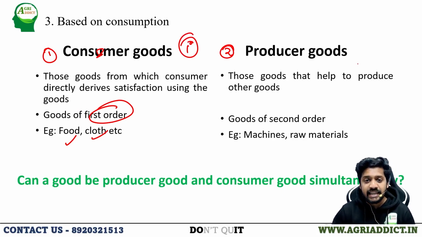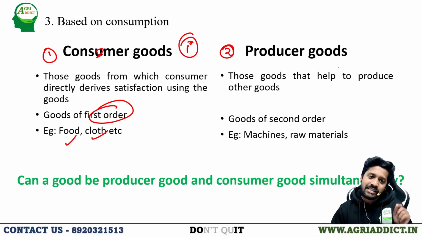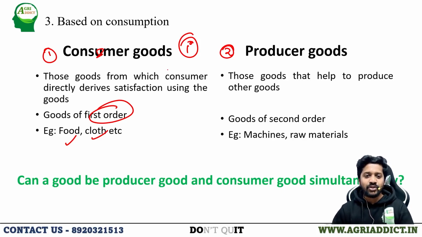The second category is producer goods. There might be a chance of confusion between producer goods and consumer goods, because producer goods are coming first in the name, but they are not the first order goods. First order goods are those from which we directly derive satisfaction from the same good. So make sure that you are not confused with the first order goods and second order goods. Consumer goods are first order goods. Producer goods are second order goods.